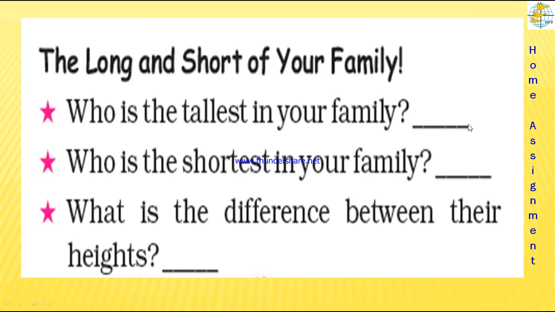For example, if your father is 160 centimeter and you are the shortest person and your height is 130 centimeter, to find the difference what do you do? 160 minus 130, then you can write here 30 centimeter.